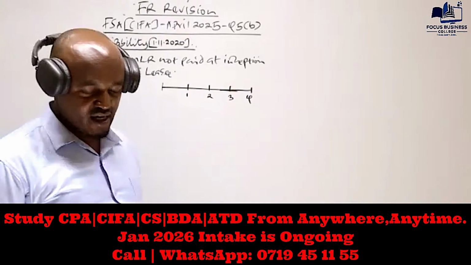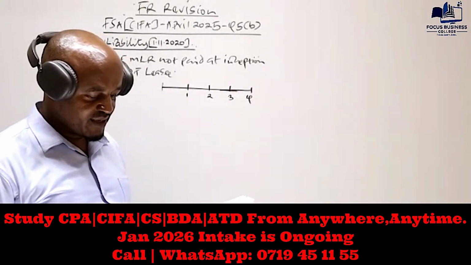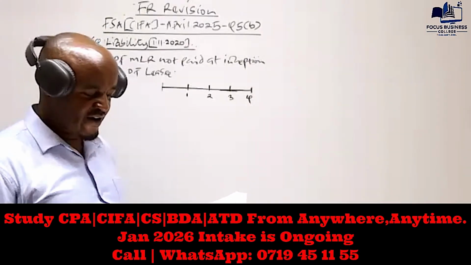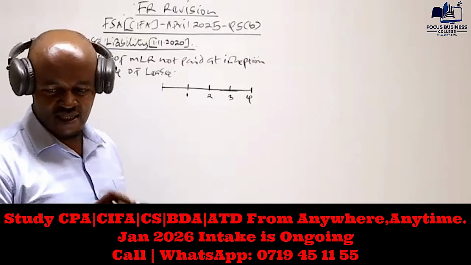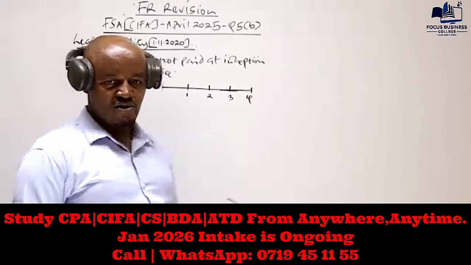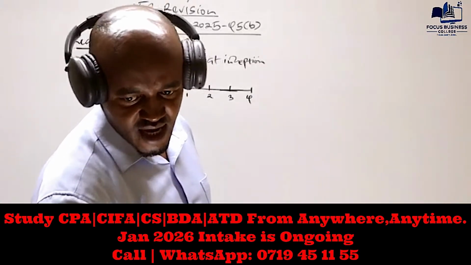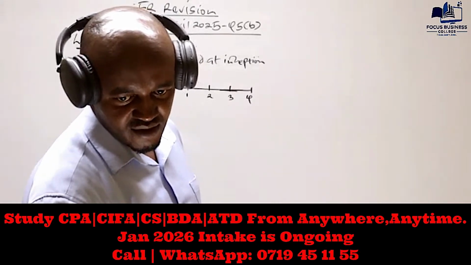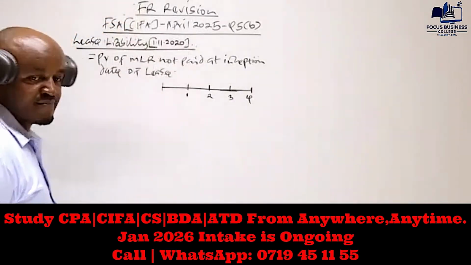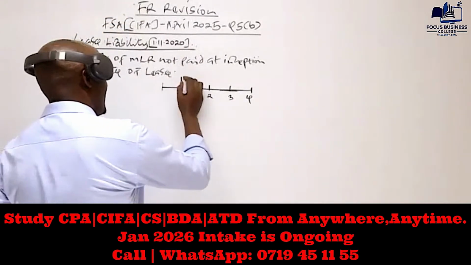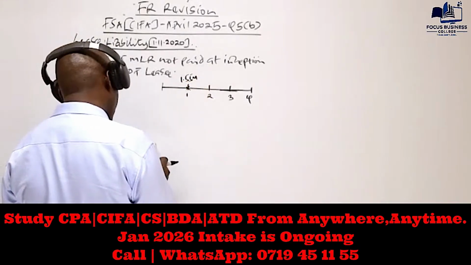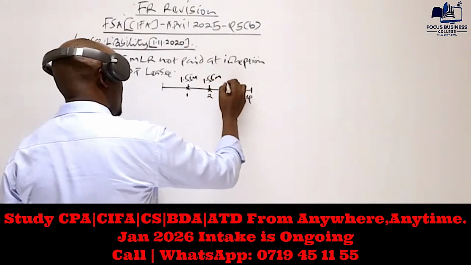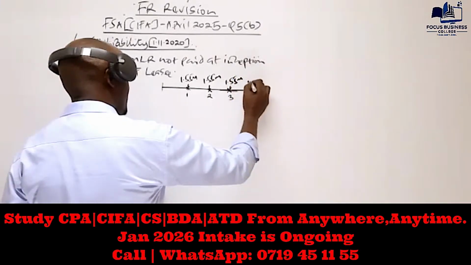So how are the minimum lease rentals payable? As per sentence number 2, the terms of the lease were that Perry Limited was required to pay annual lease rentals of 1.55 million in arrears. In arrears means what? At the start or at the end? Yes, in arrears means at the end. So the amount to be paid at the end of year 1 is 1.55 million, at the end of year 2, at the end of year 3, 1.55 million each.